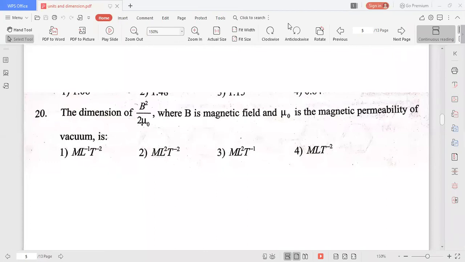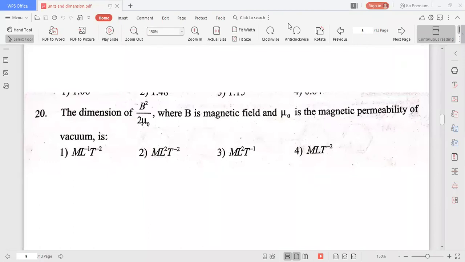Mu naught dimension formula. Previously, how we derived the dimension formula of mu naught, in such a way we can derive. It is the energy density of the magnetic field. Energy density means energy per unit volume. If you have an idea, in electromagnetic waves we have energy density. That means magnetic energy per unit volume, so energy by volume. Simply energy by volume is the energy per unit volume of the magnetic field.